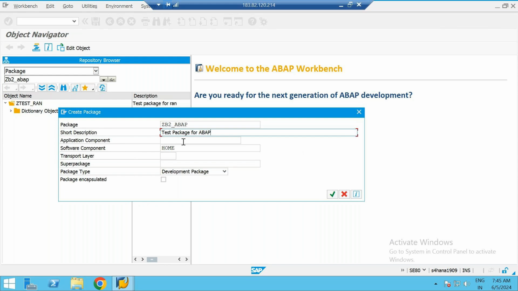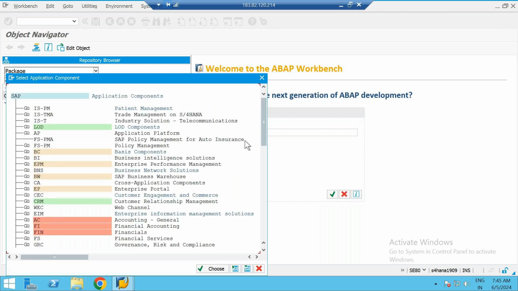So here we have to choose for which application we are creating. So in few areas you will see this kind of icon. Okay, this kind of icon, it's not available on all. See here it's not there, here it's not there, but here we have this icon. So whenever you see this icon, this is called as F4 help. Okay, F4 help. So if you click on this button, you will get a pop-up.